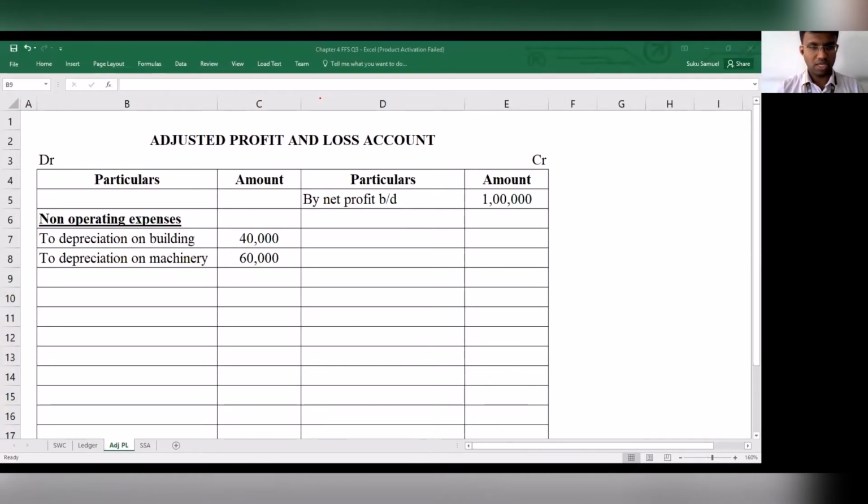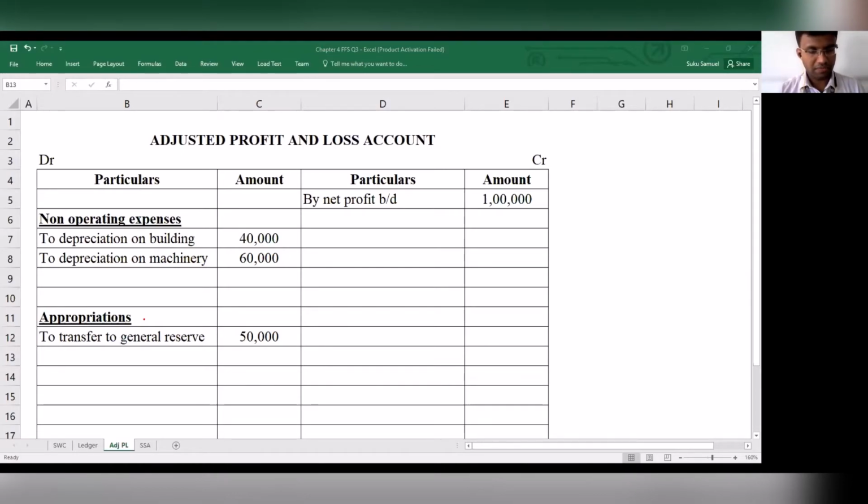Now let's move on to the appropriations. What are the appropriations we have? The first appropriation is the transfer to general reserve, and this is 50,000. So we have transferred 50,000 to general reserve.